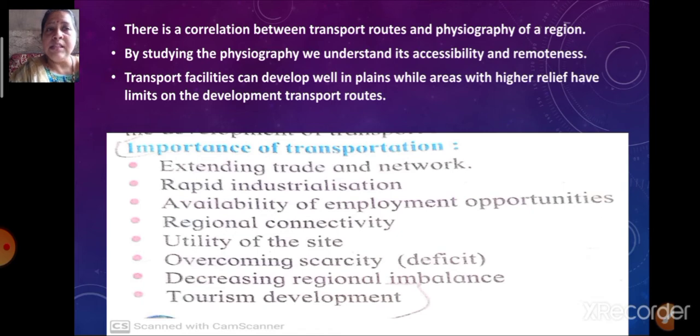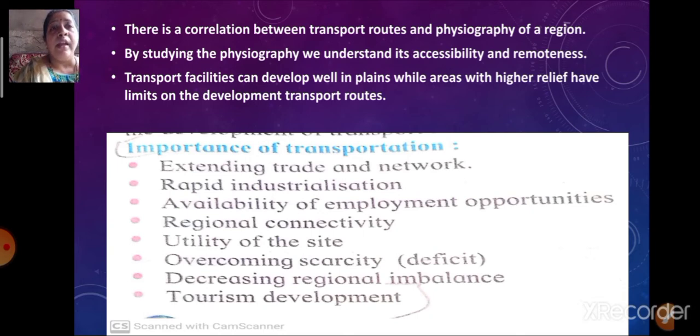Now let's learn about the importance of transportation. What is the importance of transportation? In general, if I ask you children, first of all you will say that time is saved, goods reach a particular place very fast, and because of that time is saved. It becomes comfortable. These are the things you will tell. So let's learn what the actual importance of transportation is.